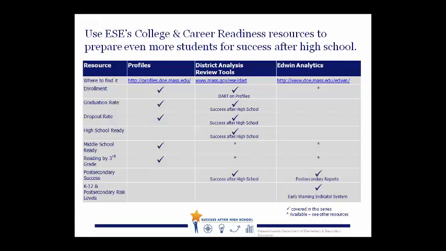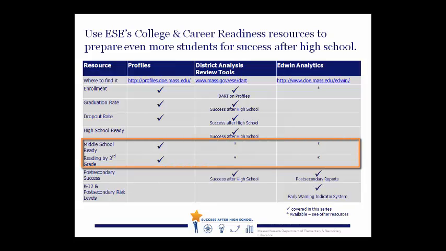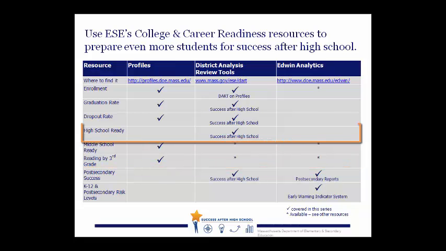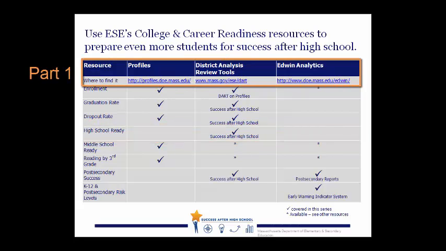School and district results for the 3rd and 6th grade milestones come from state assessment data, which can be found on Profiles, the DART, and in Edwin. And the 9th grade milestones can be found on the Success After High School DART. See Part 1 in this video series to learn where to find these resources. Let's look at state assessment data available on Profiles.